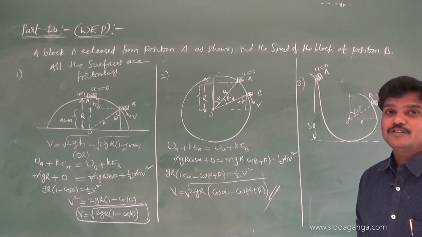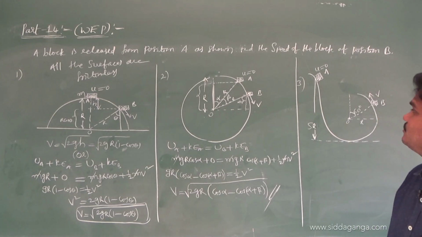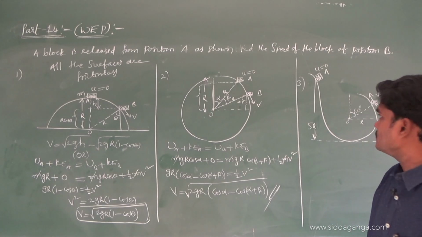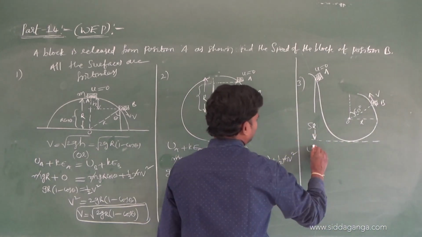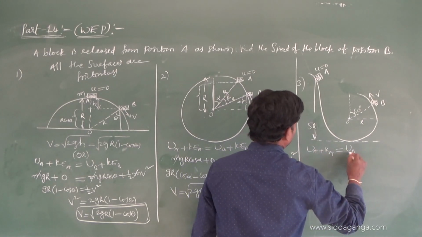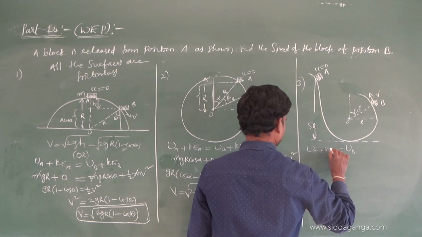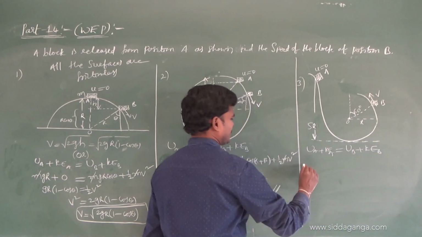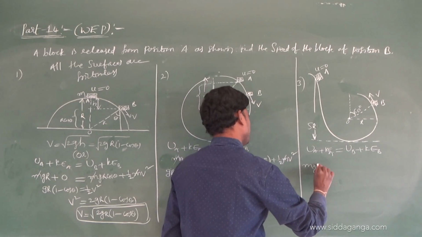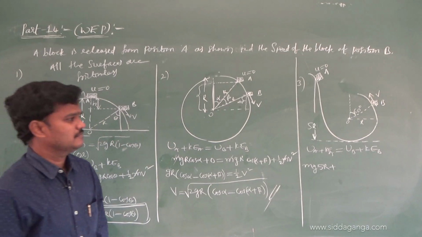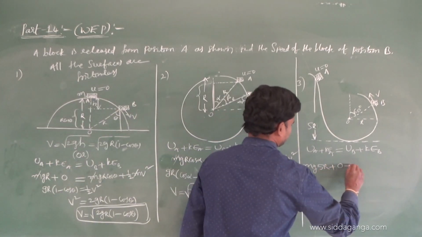Pi r. Then potential energy at A, 5 mgr. Starts from rest. So UA plus KA is equal to UB plus KEB. What is UA? mg into pi r. mg into pi r. Kinetic energy 0.